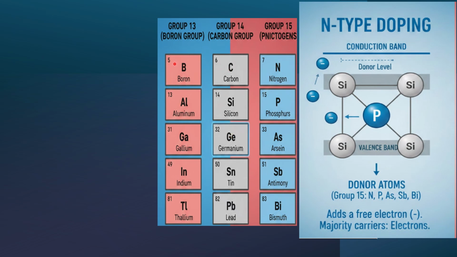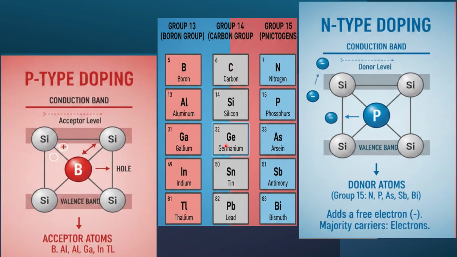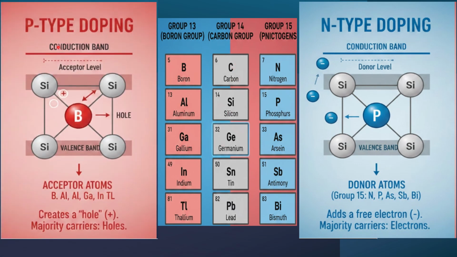Similarly, if you wanted to design the p type of material, in that case what will we do? We are going to add the elements which belong to the 13th group. So these are the elements like boron, aluminum, gallium, indium, thallium. And these are the semiconductors like silicon, germanium. So these are the 14th group, right? So here is the summary.